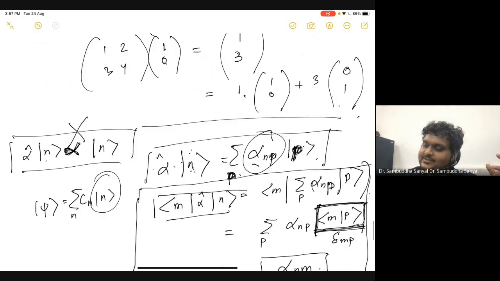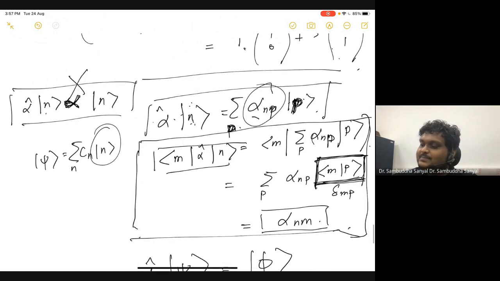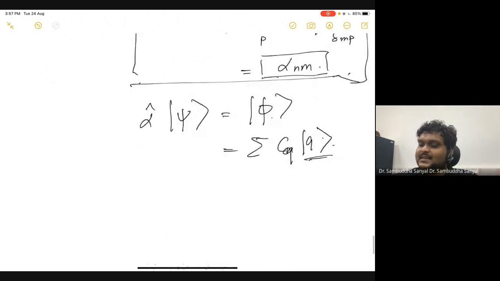So this statement is always true, but this alpha is particularly easy to calculate when this n is a basis vector. Then you can use this identity and write it in this form. And if that information is everything, which is that any vector is expressible in terms of the basis vectors, right? That is why we are doing it in this way. But this statement is always true.